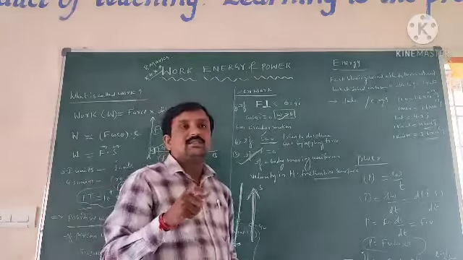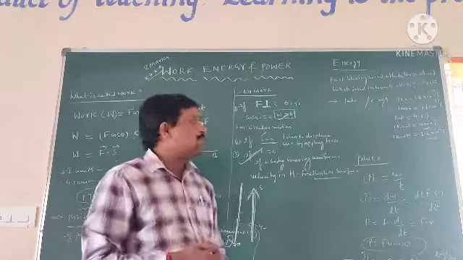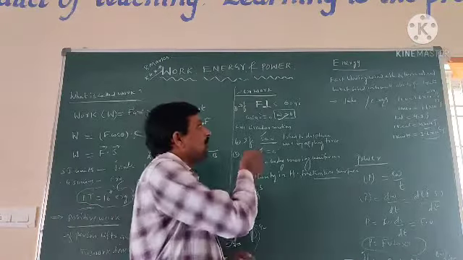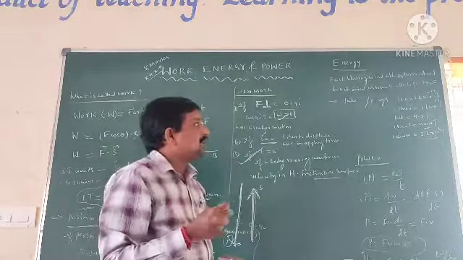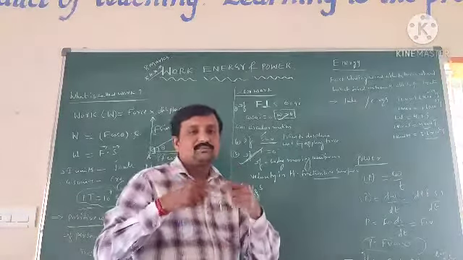First, let us consider two or three examples. Fast blowing wind is able to turn the wheel.